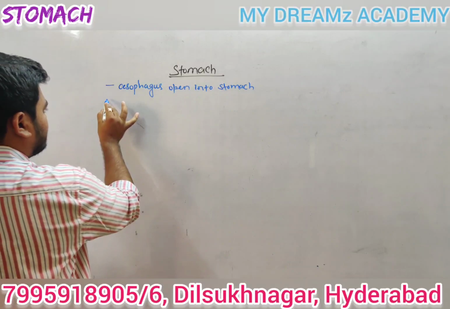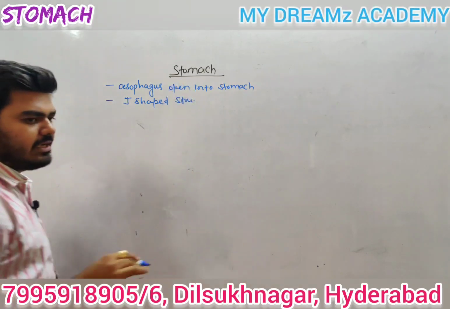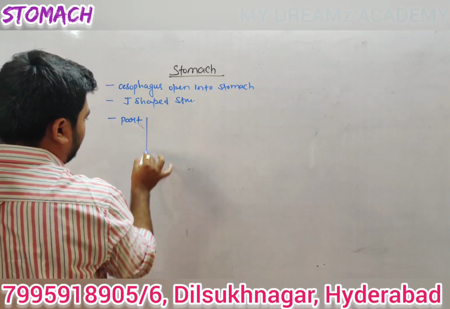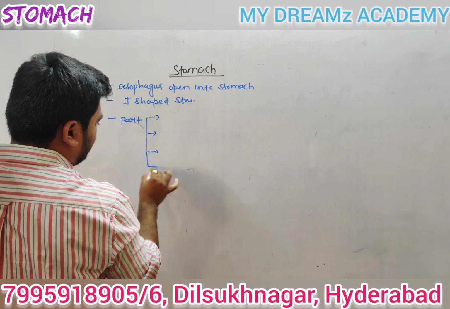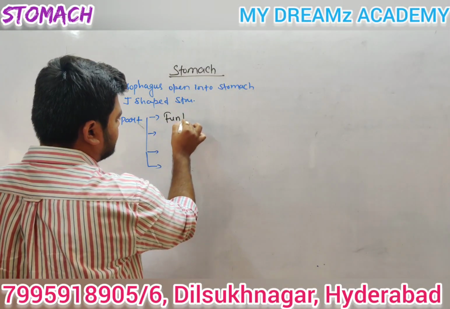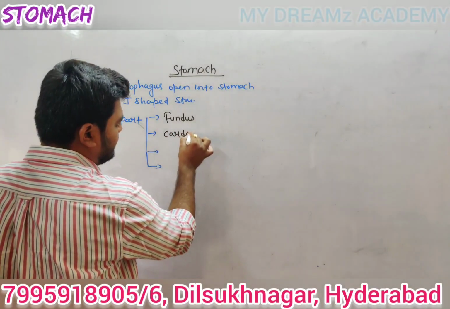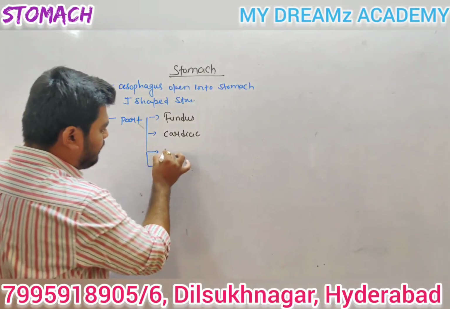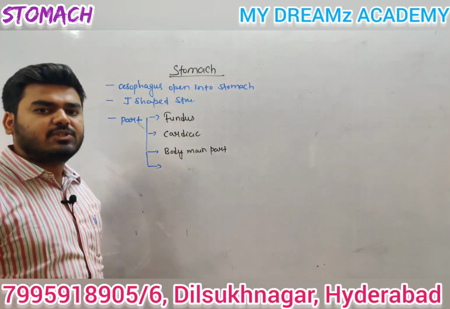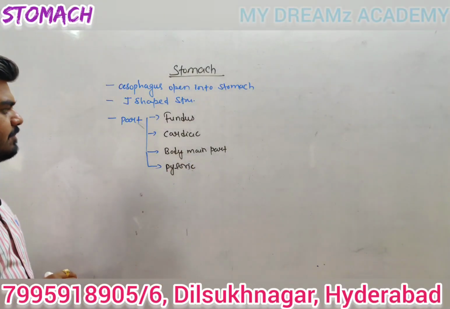This stomach is a J-shaped structure. If we talk about the parts of the stomach, there are 4 parts. The first one is called the fundus or fundic part. The second one is called the cardiac stomach. The third one is the body, the main part of the stomach. And the last one is called the pylorus or pyloric stomach. There are 4 parts of the stomach.